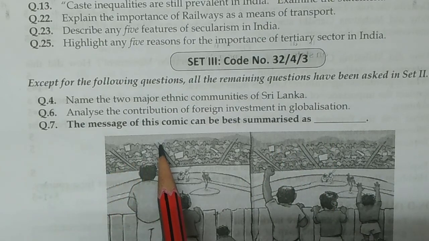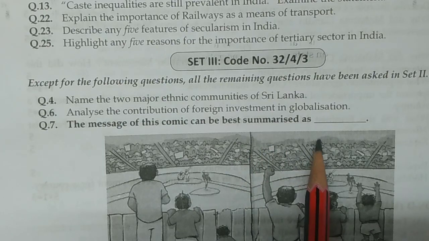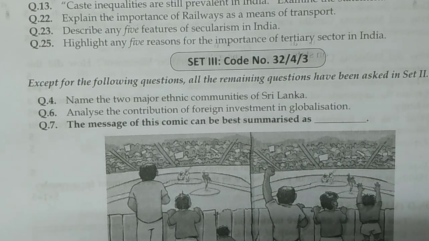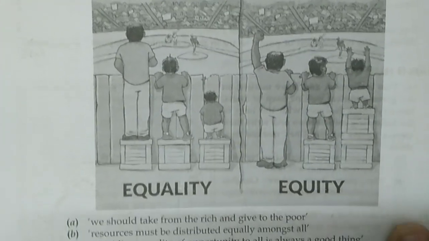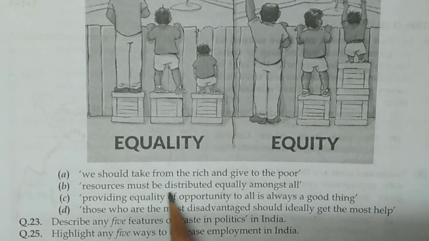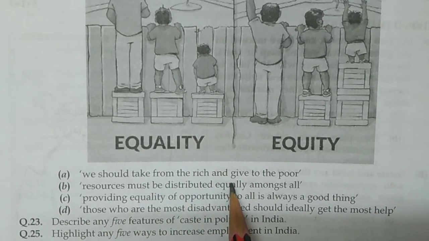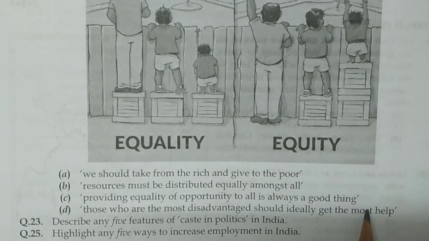Now, what can the message of the comic be summarized as? You have to write this. Now let's come to these points. They have given these options: we should take from the rich and give to the poor, or resources must be distributed equally amongst all, or providing equality of opportunity to all is always a good thing, or those who are the most disadvantaged should ideally get the most help.